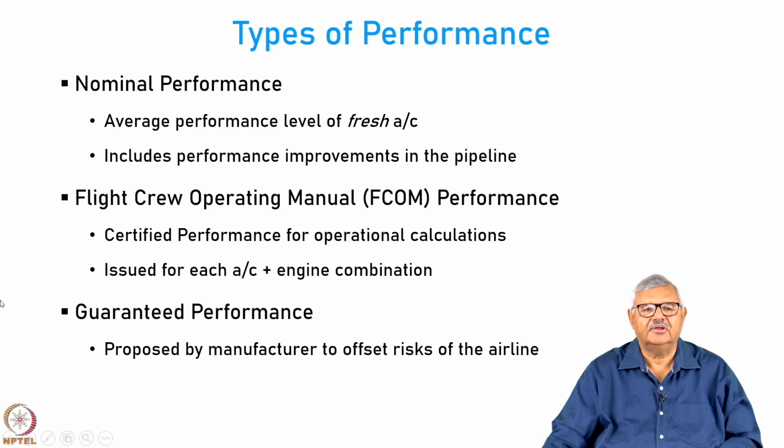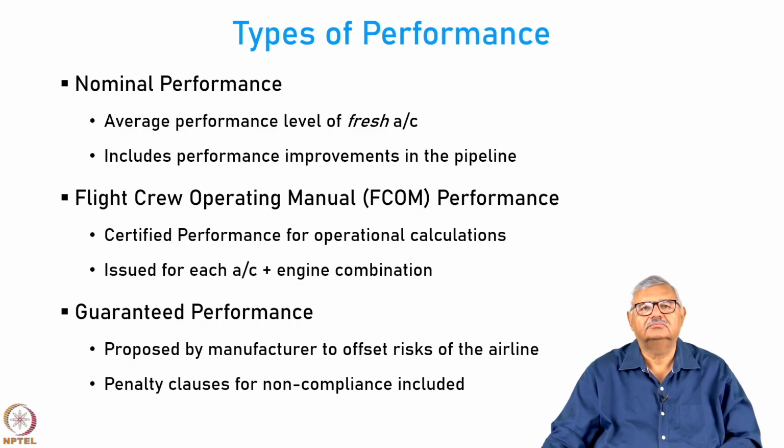The guaranteed performance is the performance which is proposed by the manufacturer to offset the risks of the airline. So, if the airline has purchased an aircraft based on the information given by the manufacturer that it can travel so much distance under normal conditions with so much payload, and if it does not do that, then there is going to be a penalty clause. So, the three types of performances address three different needs. The guaranteed performance is something that is guaranteed by the manufacturer.